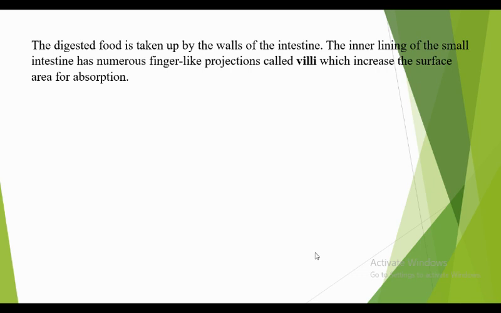So those finger-like structures are called villi. What is their function? They increase the surface area for the absorption of food.